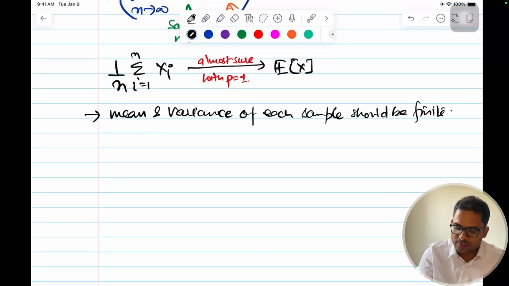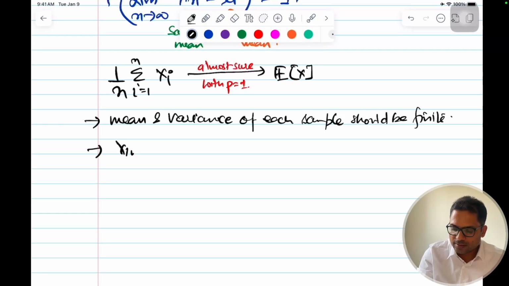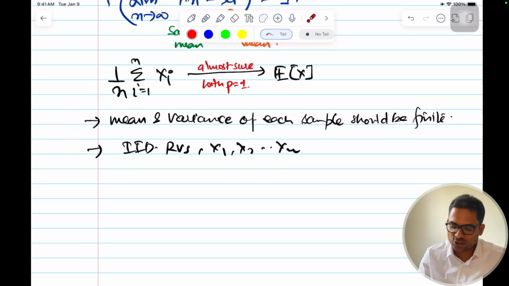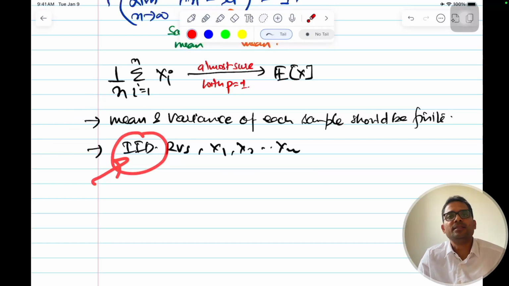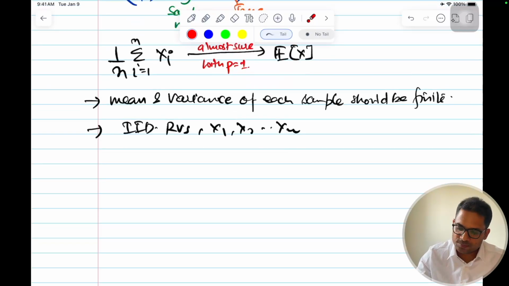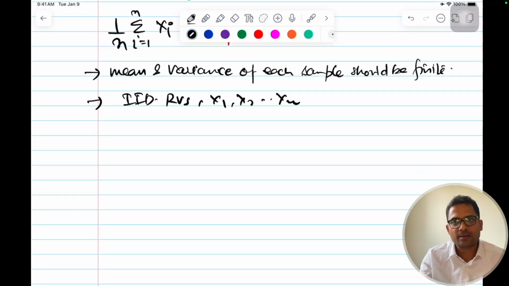And this is for x n, so IID random variables x1, x2, till xn. All these random variables should be independent and identically distributed. They should be independent of each other, and identically distributed means that they come from the same distribution. So these are my IID random variables x1 to xn.